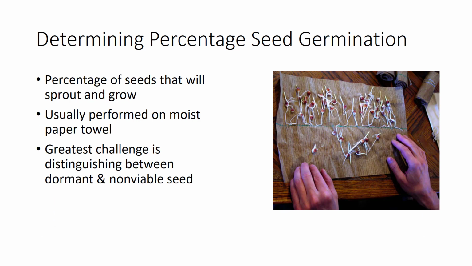After seeds are stored for any length of time, the germination rate should be tested because this rate decreases with time. Percent germination is the percentage of seeds that will sprout and grow. 90 seeds germinate out of 100 seeds equals 90% germination. If you need 100 plants, you must sow more than 100 seeds. Simply sowing 100 seeds and determining the number of seeds that germinate can easily test the percentage seed germination. This is often done on a moist paper towel. Unfortunately, if it doesn't germinate, it doesn't necessarily mean that it is non-viable because it could be dormant. A more extensive test using tetrazolium can indicate living seeds.